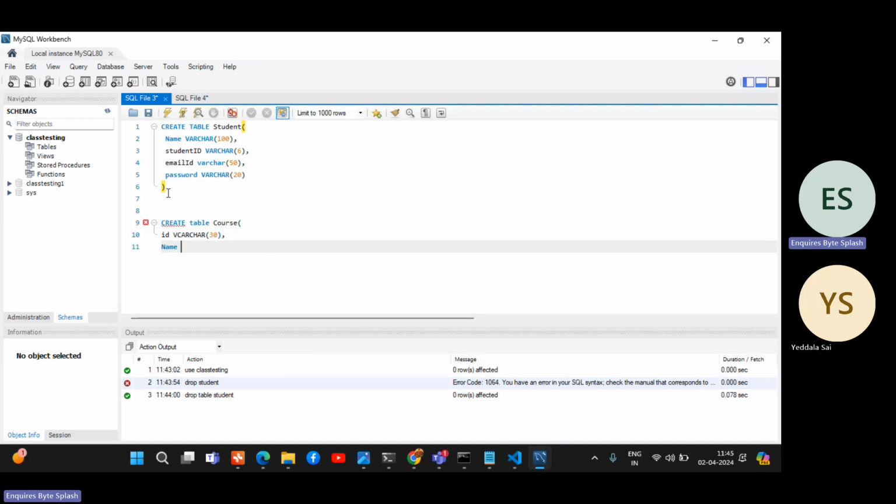Name, what is the name? Varchar. Yeah, fine. So that will be max 50. Size is 50. Fine, not an issue. So we need to mention in student.